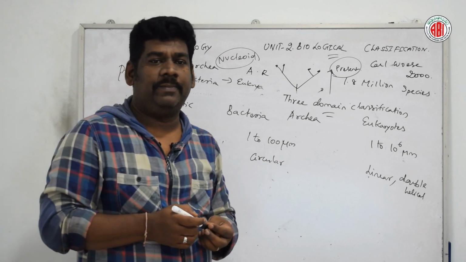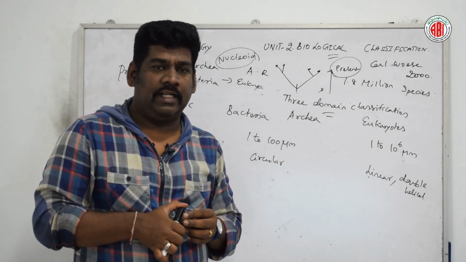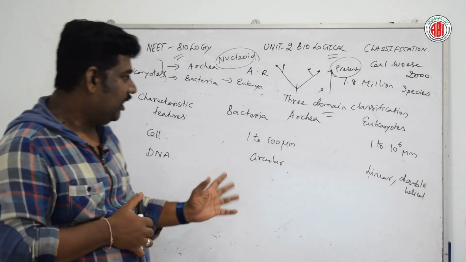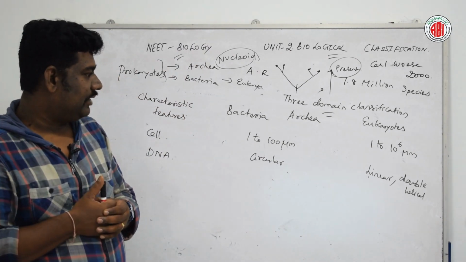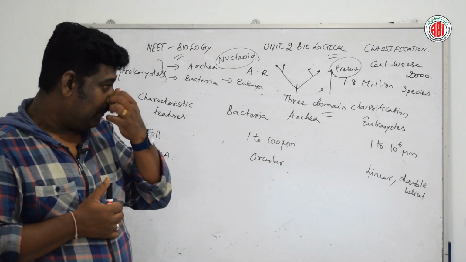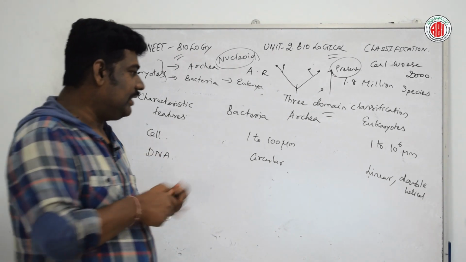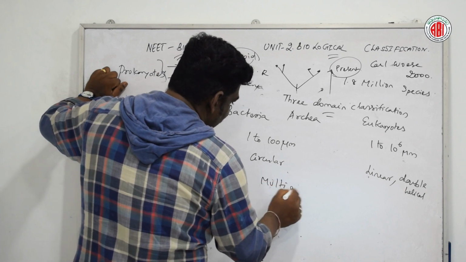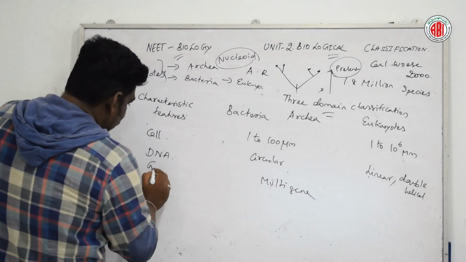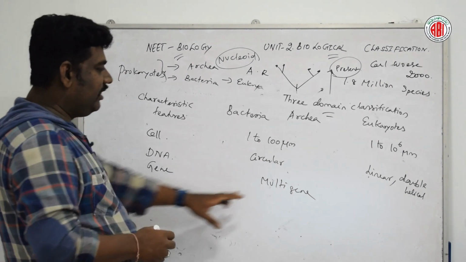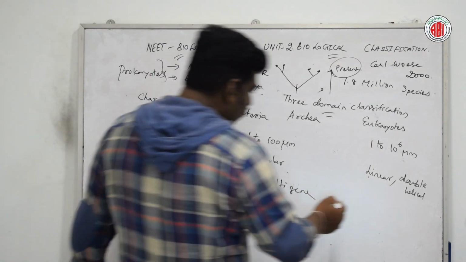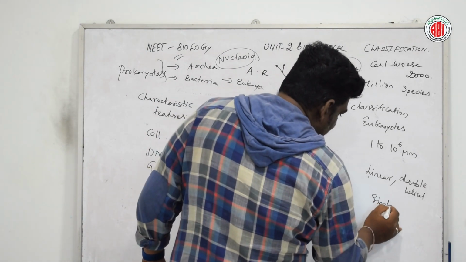Similarly, for gene organization in the 3 domain classification, bacteria and archaea have a multi-gene system. The eukaryotes have single genes.